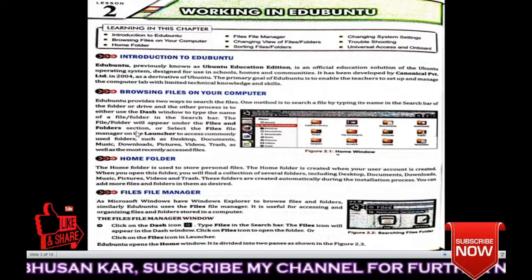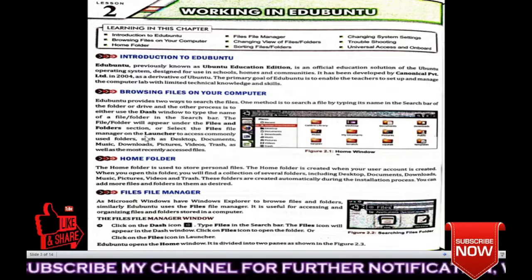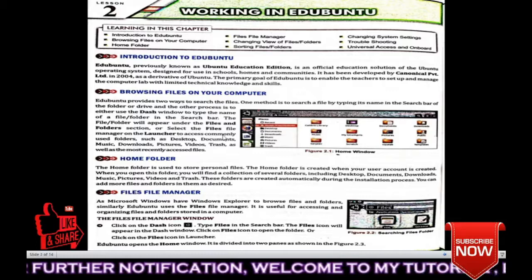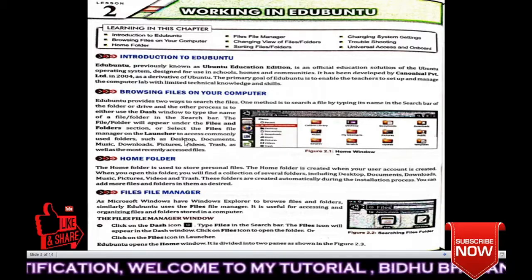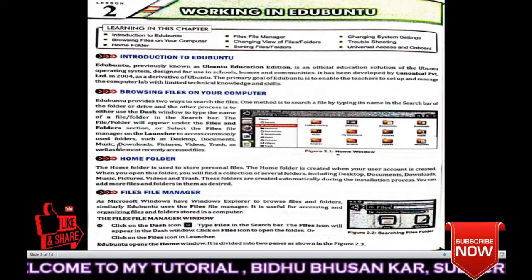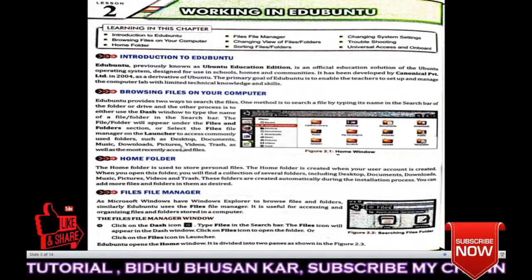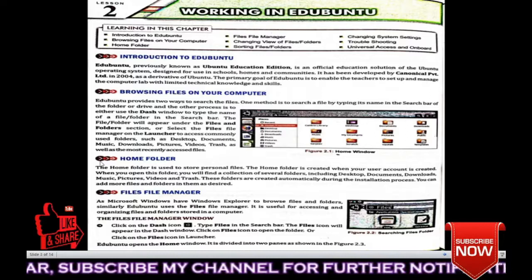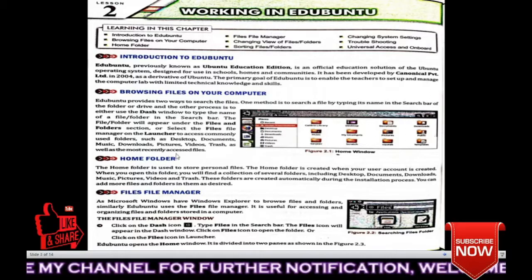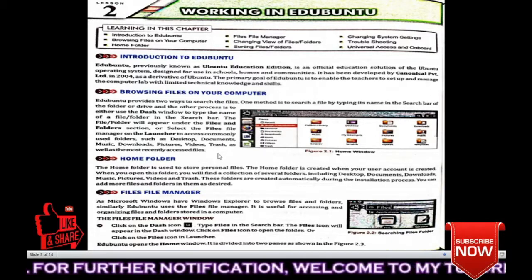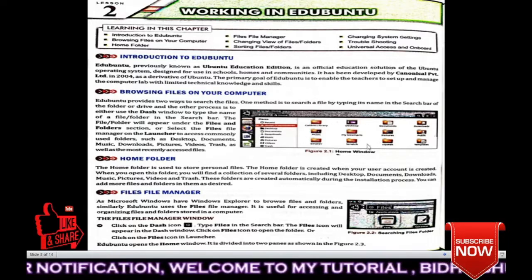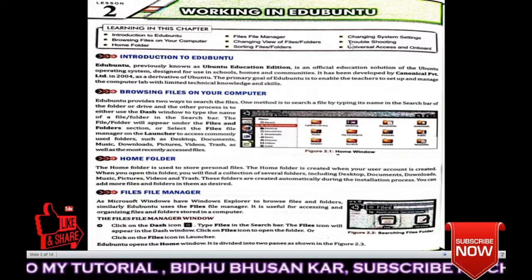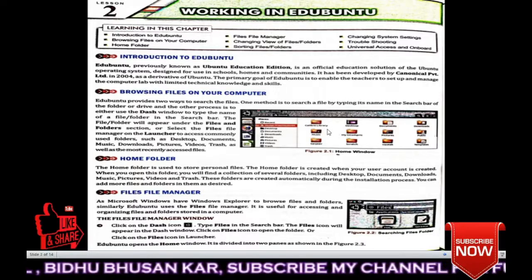Next, what is written? Or select the file manager on the launcher to access commonly used folders such as desktop, documents, music, downloads, pictures, videos, trash, as well as most recently accessed files. This is your home window. This is a picture of the home window. If you have installed this Ubuntu, then you can easily know all these things.